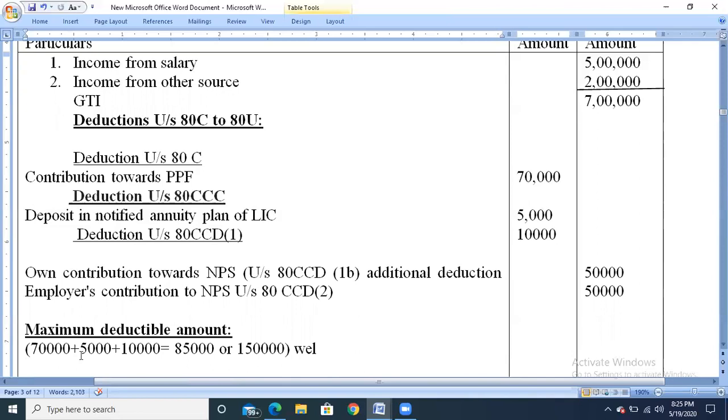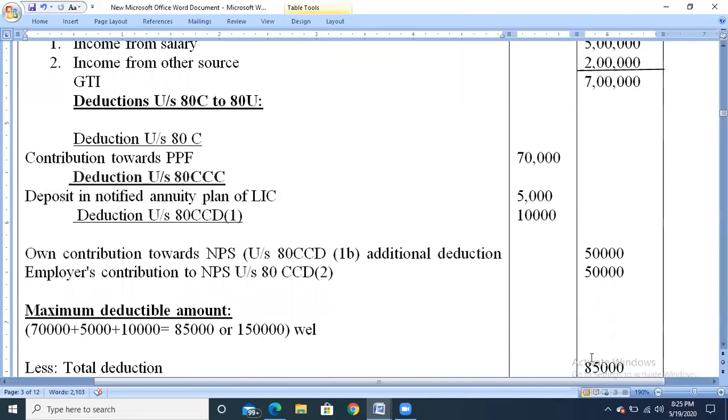So 70,000 plus 5,000 plus 10,000 is equal to 85,000, or maximum up to rupees 1,50,000, whichever is less, will be taken as deduction amount. The lesser amount is 85,000, so we have taken 85,000 as the total deduction.